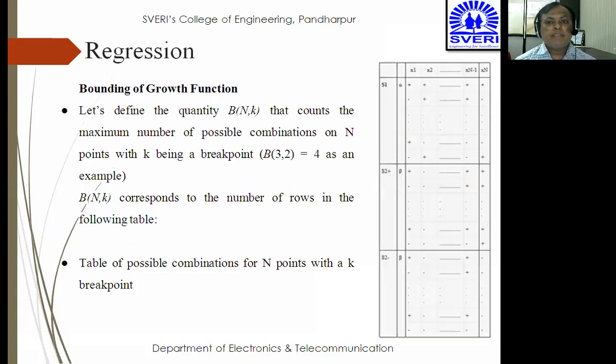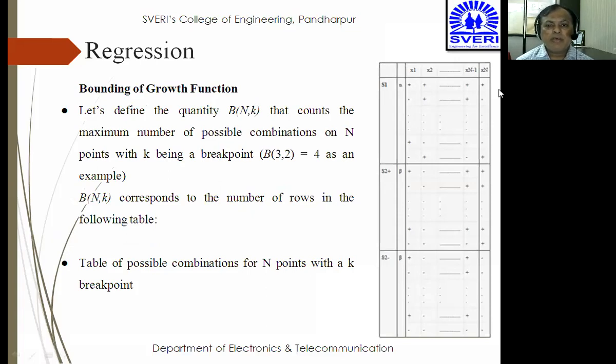Now there is a need for this growth function to be bounded. So we have to see how this bounding can be done. For that, you can see that there is a set S1 and S2, and the set S1 is in terms of alpha. You can say that the points are in terms of alpha.